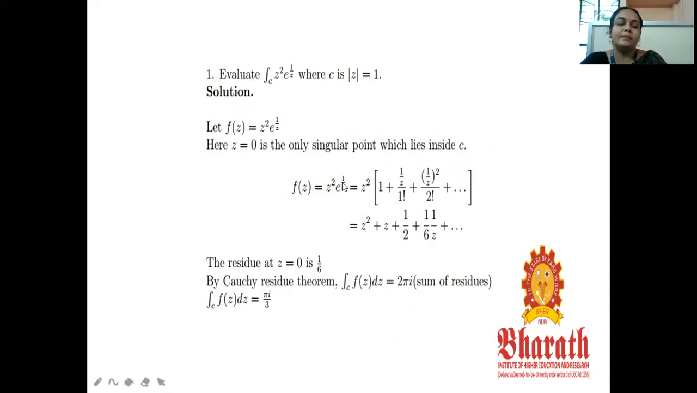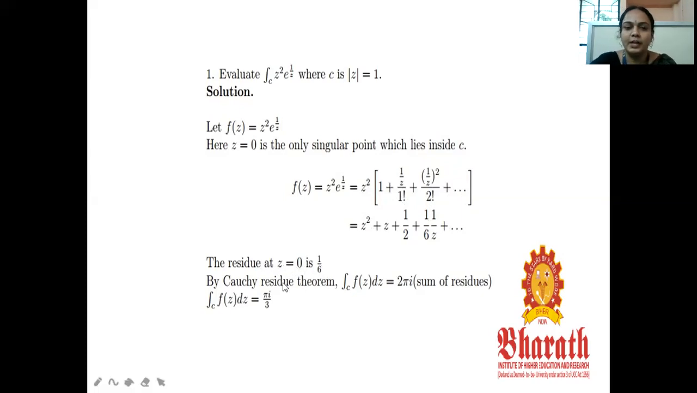E power 1 by z, by the expansion, e power x is 1 plus x by 1 factorial plus x square by 2 factorial. By the expansion, we can expand this. It becomes z square of (1 plus 1 by z by 1 factorial plus (1 by z) the whole square by 2 factorial plus etc). Now multiplying, we got z square plus z plus 1 by 2 plus 1 by 6 into 1 by z plus etc. So now the residue we have to calculate at z equal to 0 is 1 by 6.